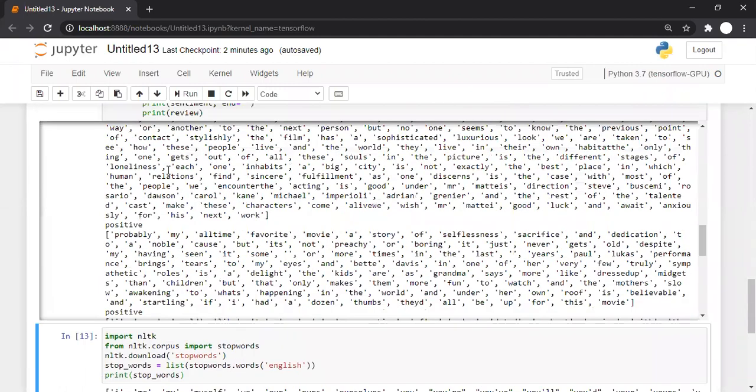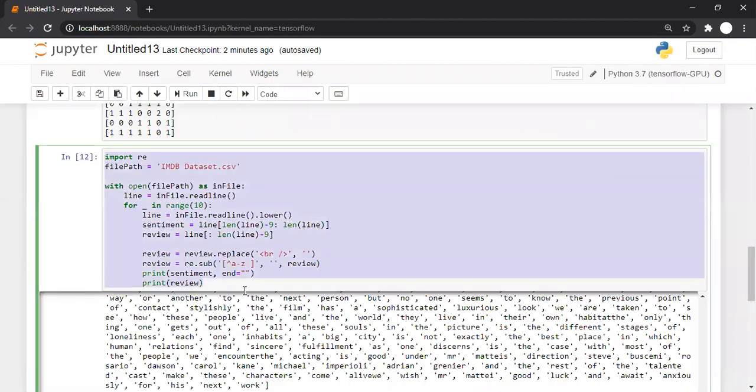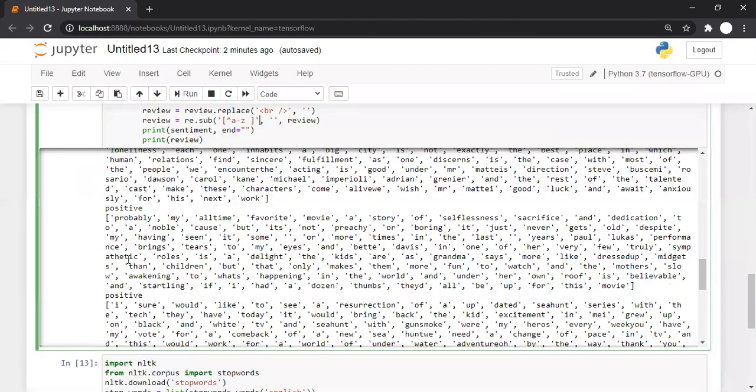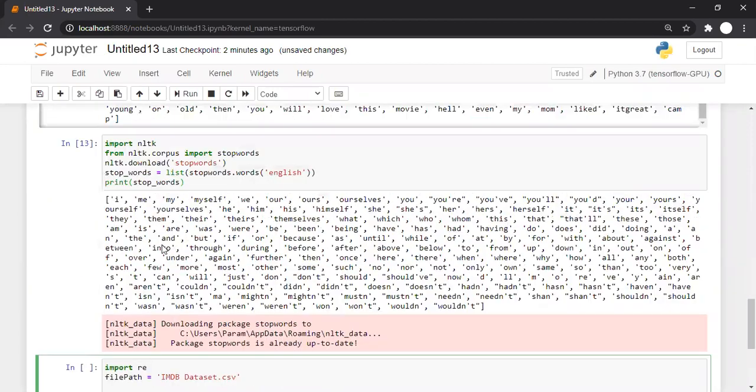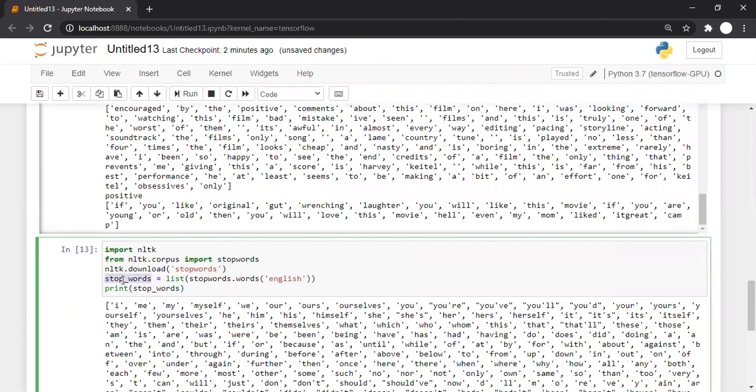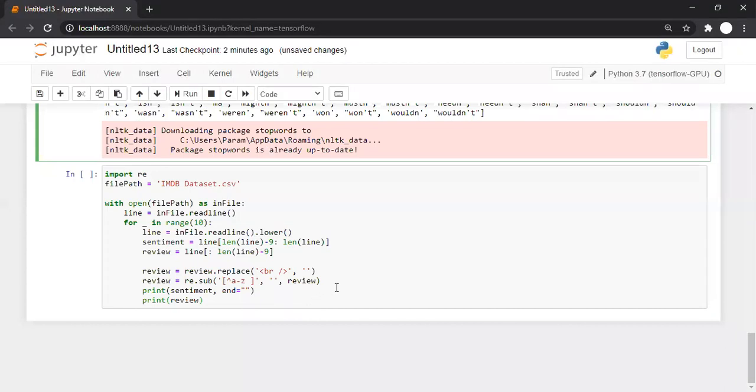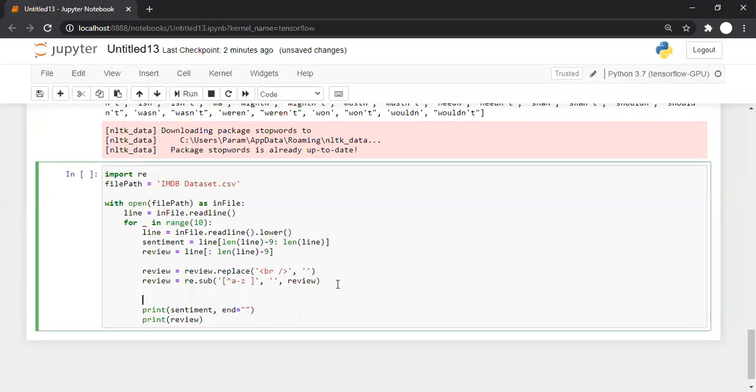Okay, let me copy this code here. Now we know that stop_words is a list of stop words. Let us go with tokenization.